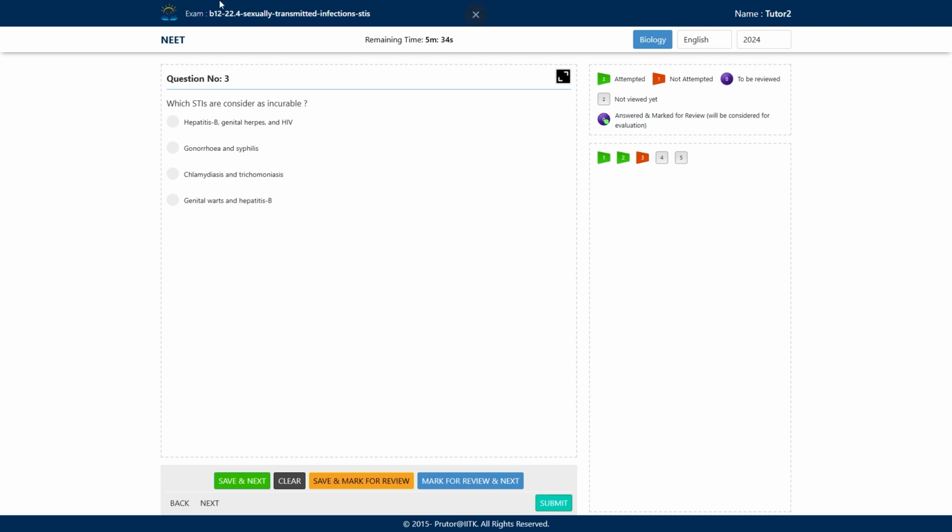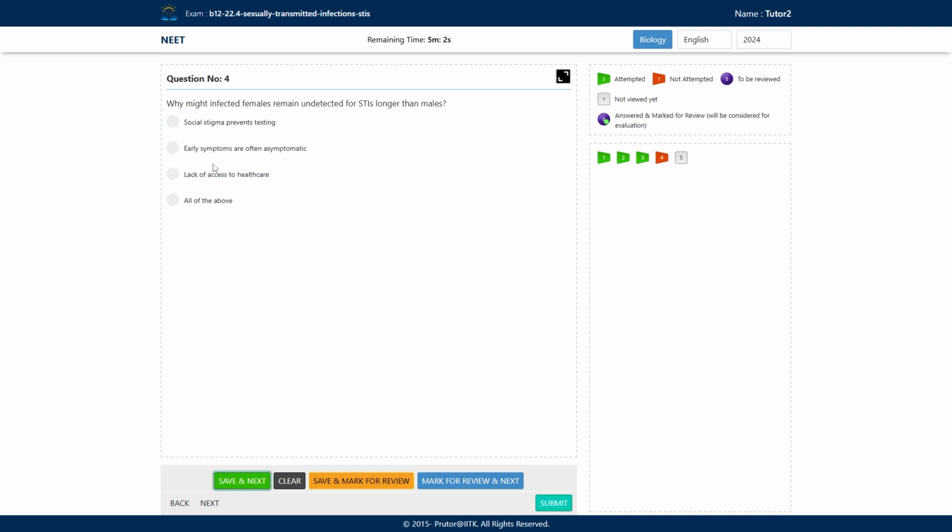So let's have a look at the answer here. The answer will be option A. The STIs which are caused by viruses are generally incurable. Hepatitis B is caused by a virus. Genital herpes is also caused by a virus. HIV, obviously, is a virus, human immunodeficiency virus. The rest of the diseases are caused by bacteria, and trichomoniasis is caused by a protozoa. So the answer will be option A.